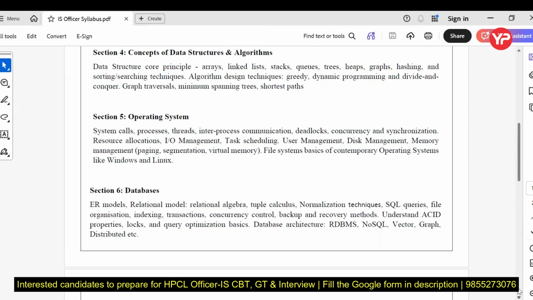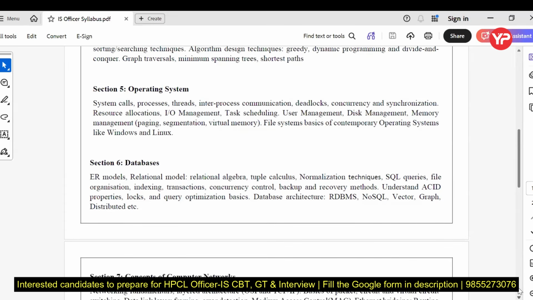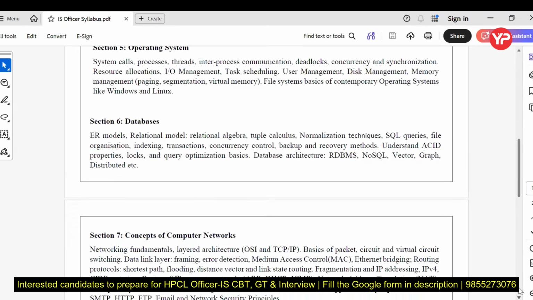Next subject is database management system. Again, the same as GATE, but some extra part also, that is NoSQL, vector, graph, and distributed. Here, ER model is there, normalization is there, SQL query is there, ACID properties of transactions, logs, and query optimization basic techniques. So again, the syllabus is huge, but you have to go through the basic idea about each and everything, but not the in-depth or so much complex entities we need to read.